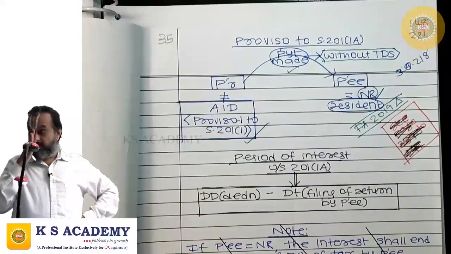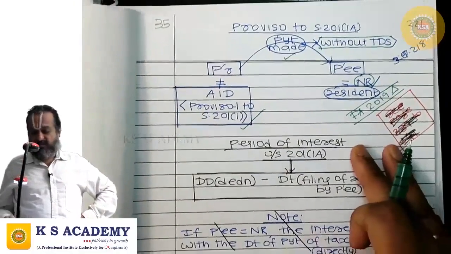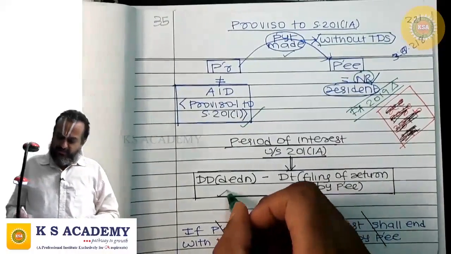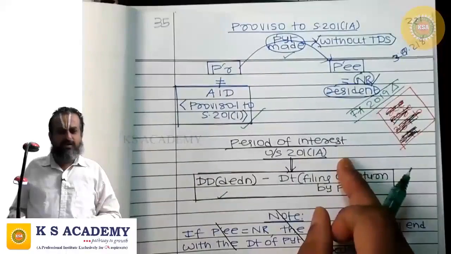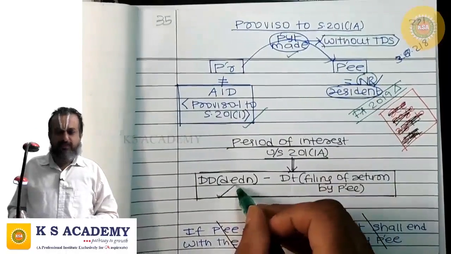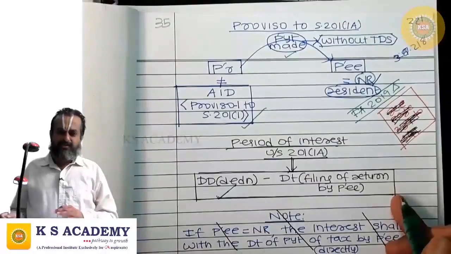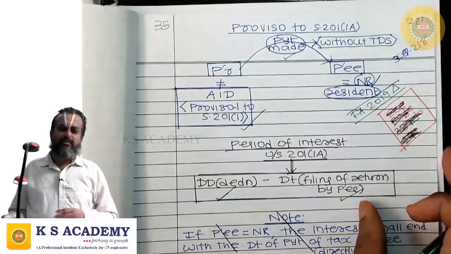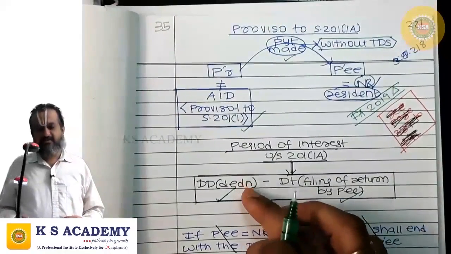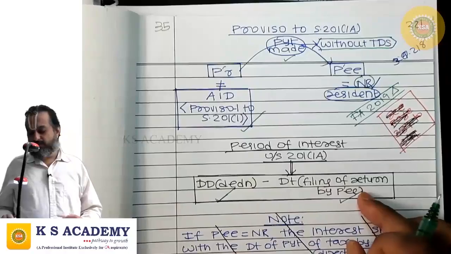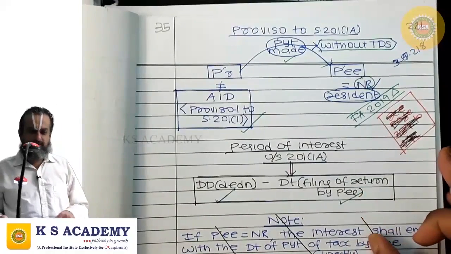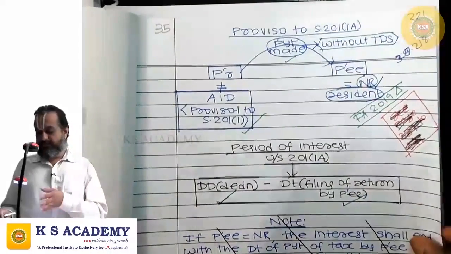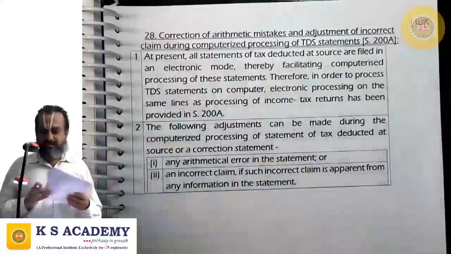In such case, interest under 201(1A) will still apply to the payer. But from what date? From the date of deduction. It will go up to what date? It goes up to the date of filing of return by the payee. So this is the period for which we shall compute interest.